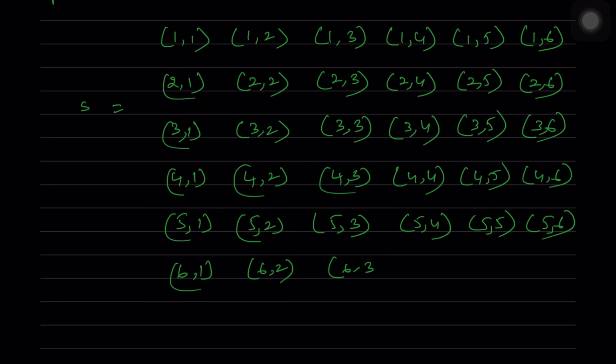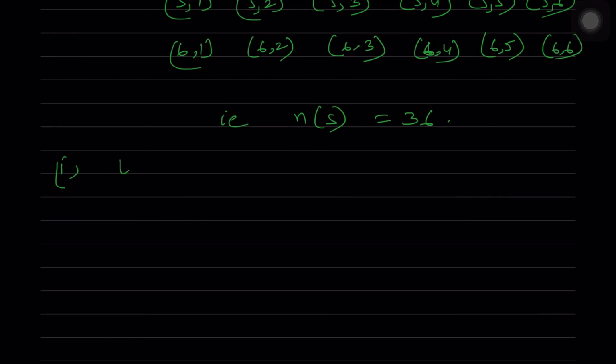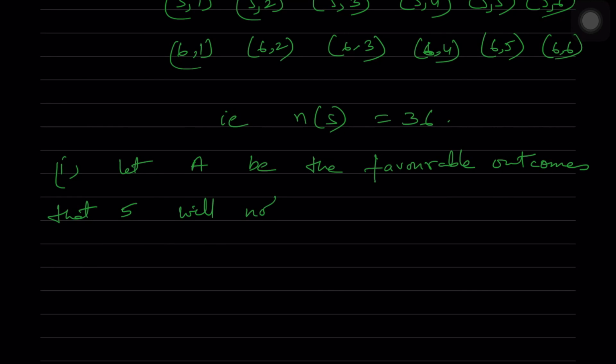Therefore these are all the possible outcomes which you can have over here. That's why we got 36 even in the previous problem. The total number of the sample space consists of 36. So let A be the favorable outcome, that 5 will not come up either time.